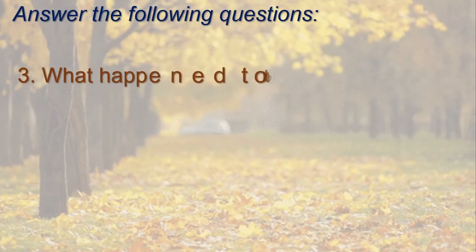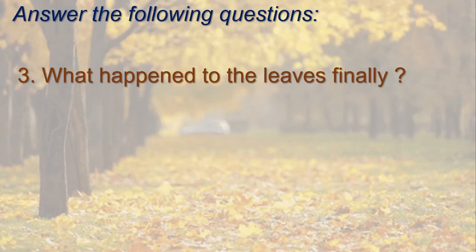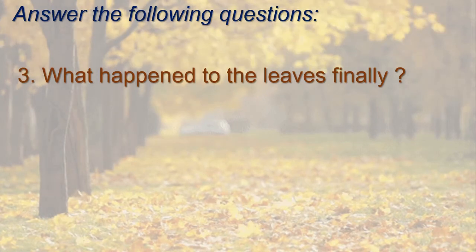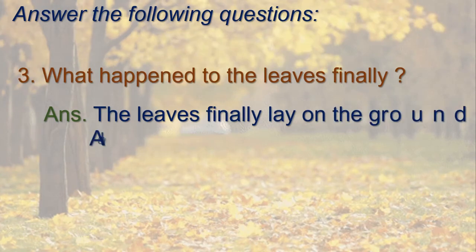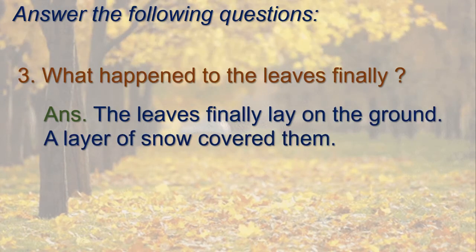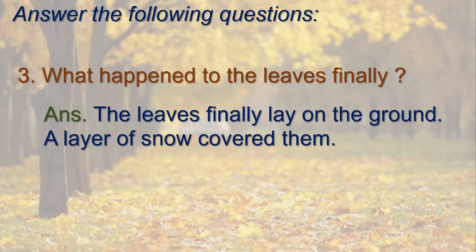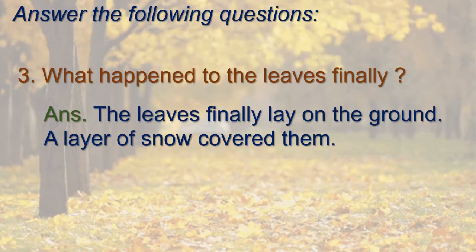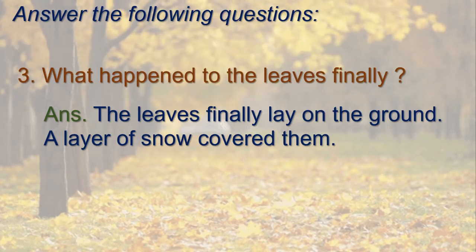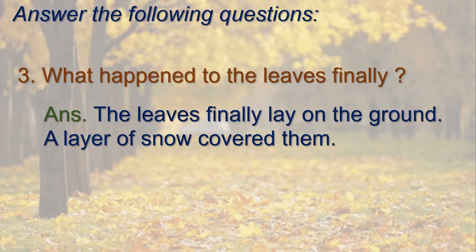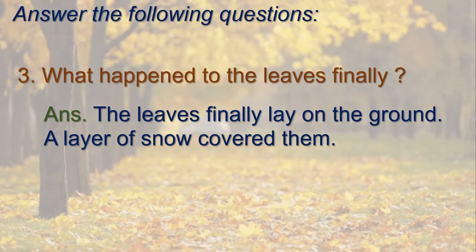Next is, what happened to the leaves finally? Yes, the answer is in third stanza. Right? Answer. The leaves finally lay on the ground. A layer of snow covered them. Right? What happens? The leaves finally they lay on the ground, on the meadows, and the layer of snow or the mantle of snow covered the leaves' heads. Isn't it?